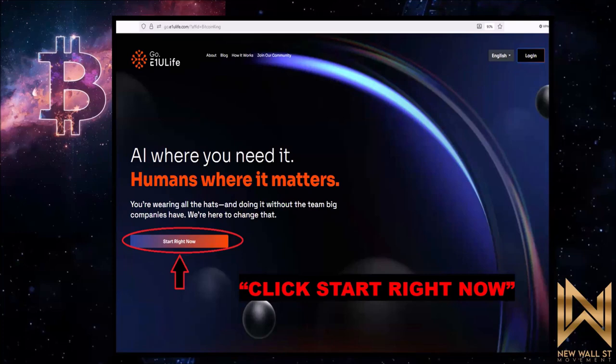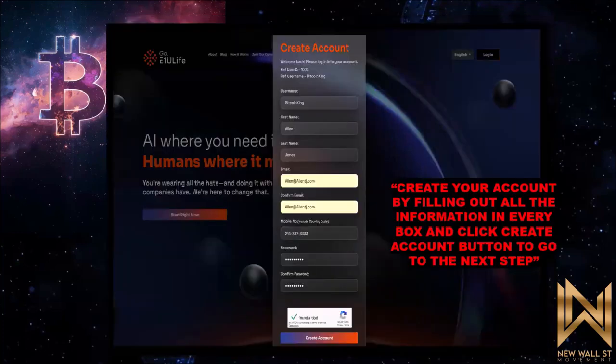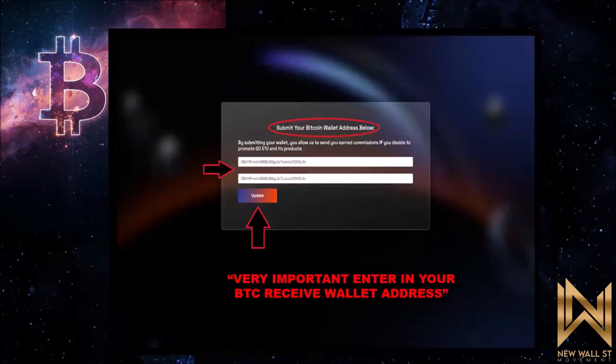You're going to click Start right now. Once you click that, it's going to take you to the Create Account page. You're going to create a username that's unique to you. First name, last name, email address, telephone number, password. Click I'm not a robot and click Create an account.